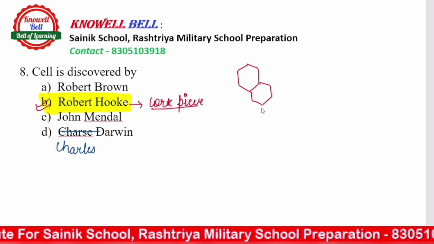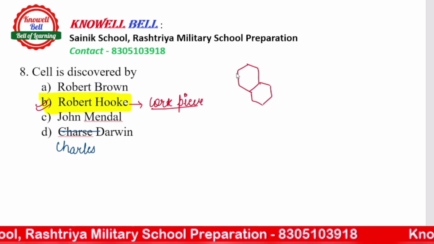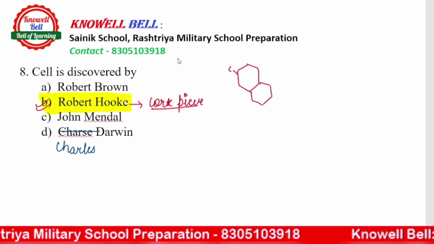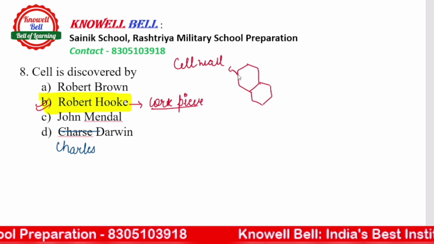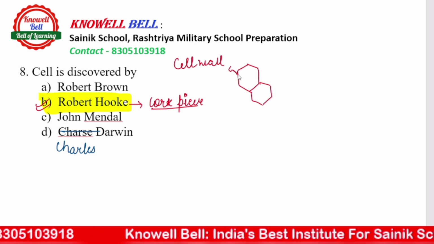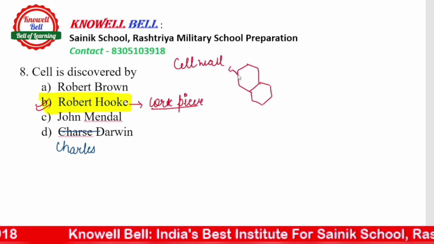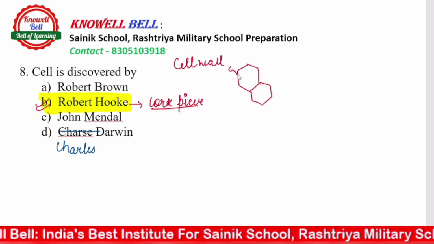But there is a story behind it. What actually Robert Hooke saw were not the cells, these were actually the cell walls. जो cell walls हम पढ़ते हैं that are present in the plant cells, तो ये cell wall Robert Hooke ने देखे थे. So they were not actually cells. What he observed was the cell wall, but still the cell was discovered by Robert Hooke, the first time.